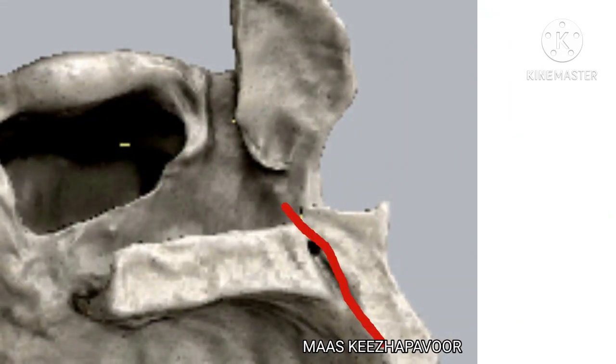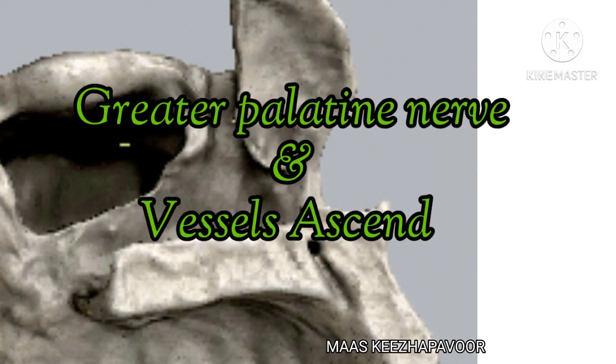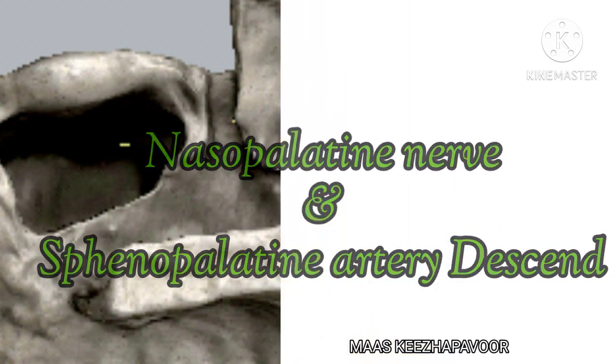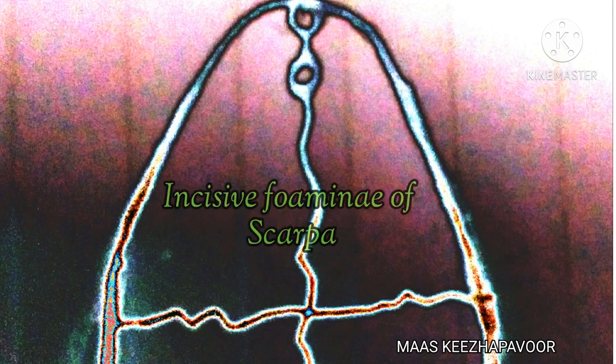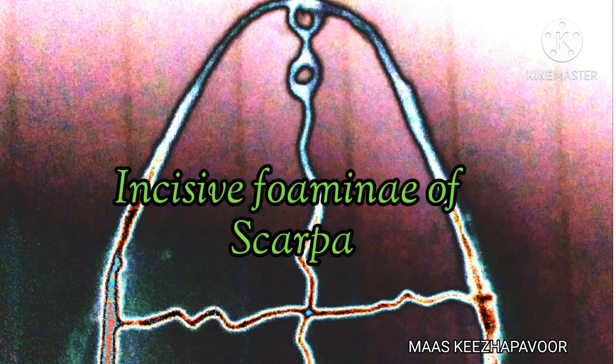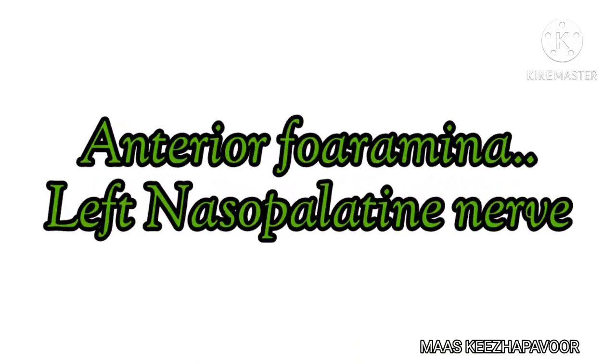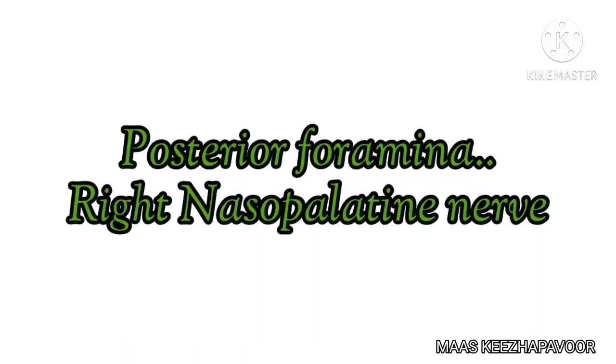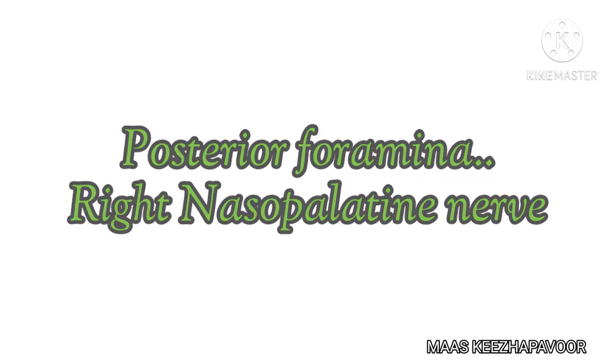The incisive canals lead up to the corresponding half of nasal cavity. Through this, the greater palatine nerve and vessels ascend. At the same time, the nasopalatine nerve and sphenopalatine artery descend. Occasionally, there may be two foraminae in the midline. One is anterior and the other is posterior. These are called anterior and posterior incisive foraminae of Scarpa. Through the anterior foramina, left nasopalatine nerve, and through the posterior foramina, right nasopalatine nerve pass.